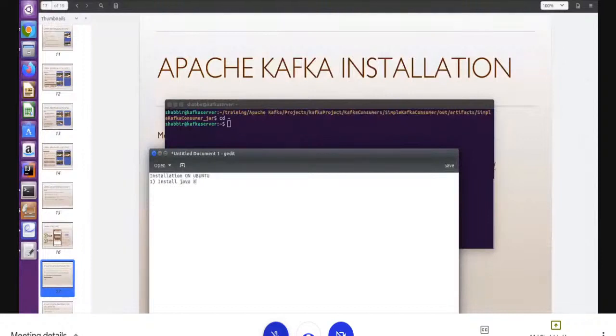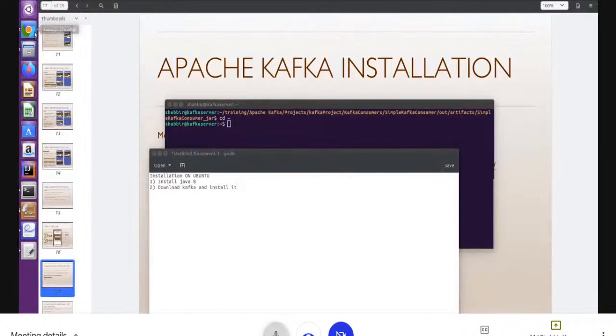First install Java 8. Download Kafka and install it. So first we'll install Java 8. There are many ways to install Java 8. If you like the CLI, you can run it directly from the CLI. Or you can download it directly from the Oracle website, click next, and it will be installed on your machine.